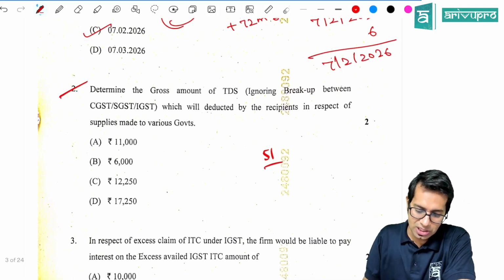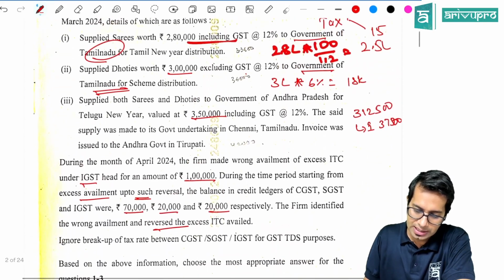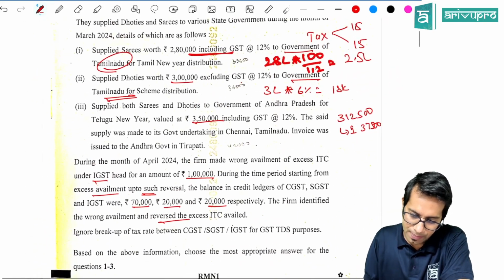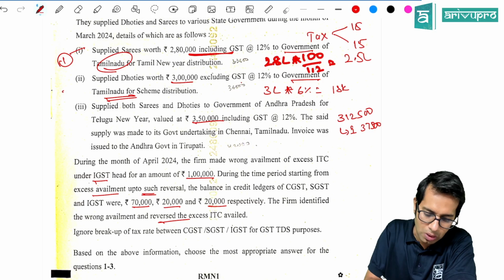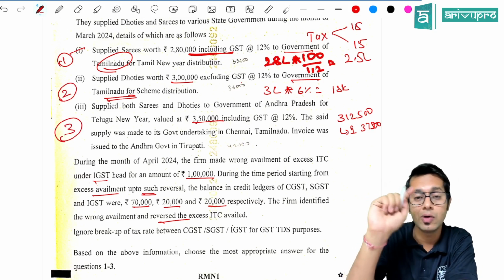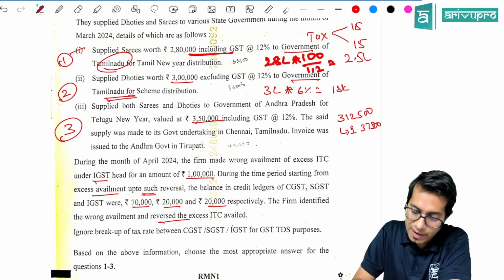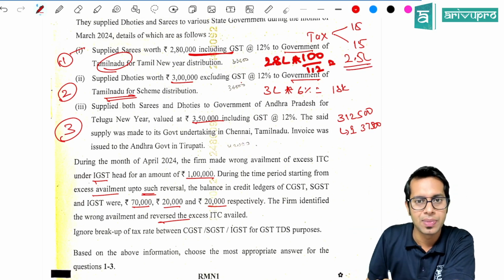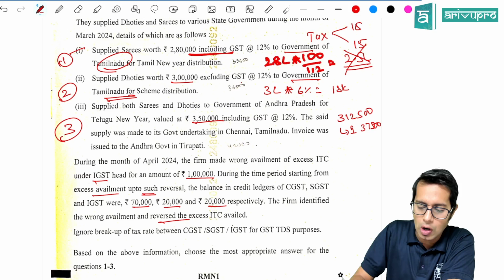Gross TDS which is required to be deducted. How much TDS is required to be deducted over here? So supply made to the government of Tamil Nadu. So there is contract number 1, contract number 2 and contract number 3. Now what is the provision telling? TDS is required to be deducted only if the contract value is more than 2.5 lakhs. In the first case, the contract value is exactly 2.5 lakhs. And please note, tax amount should be excluded while calculating this. So TDS will not be deducted on this.